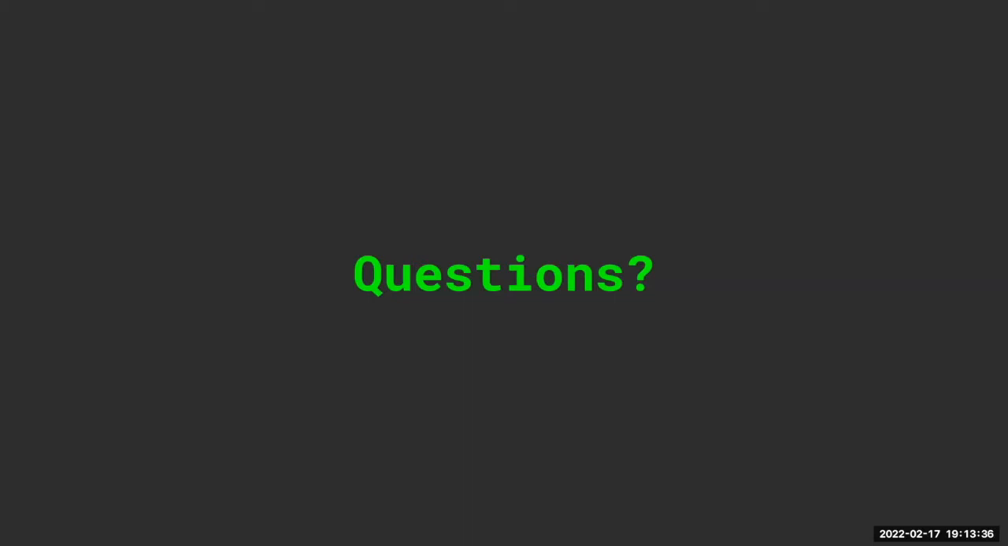Pretty quick. Anyone have any questions about the way coroutines work or any specific examples they'd like to run through?